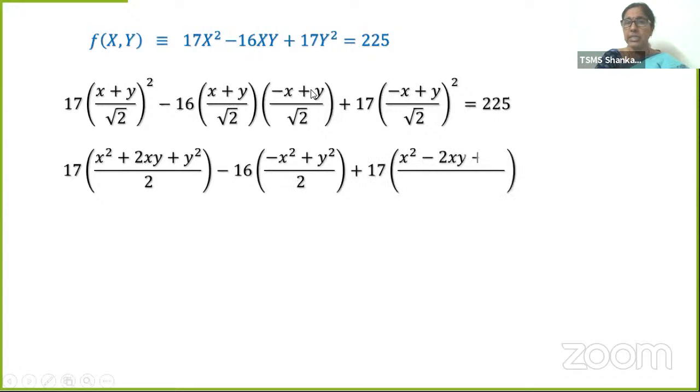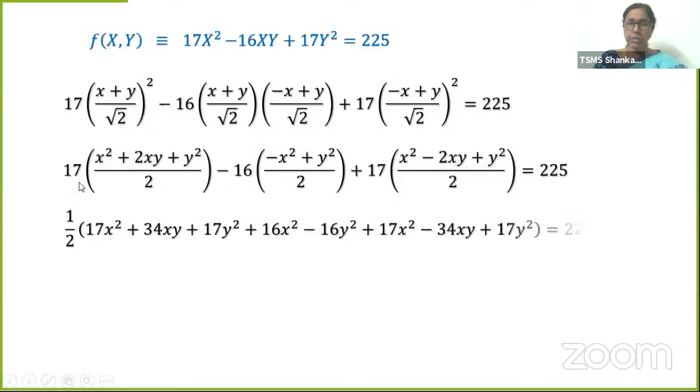If you notice this is x plus y. Can I say this is y plus x also? Yes, I can say. Minus x plus y can also be taken as y plus x into y minus x, which is y square minus x square, the (a plus b) into (a minus b) form. Plus 17 into this, which is an (a minus b) whole square: a square minus 2ab plus b square, is equal to 225. Everywhere the denominator is 2, so let's take 1 by 2.